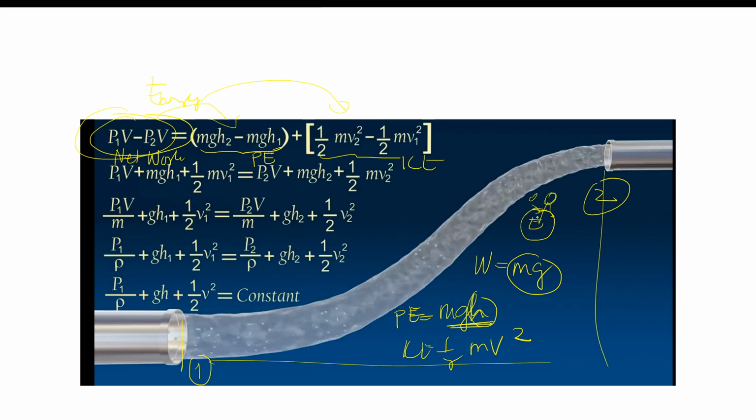Bakit? Kasi hinihila tayo towards the center of the Earth, no? Mass times gravity, which is 9.81 meter per second square. Then it is kilogram, yung mass. So kilogram meter divided by second square is newton, 'di ba?